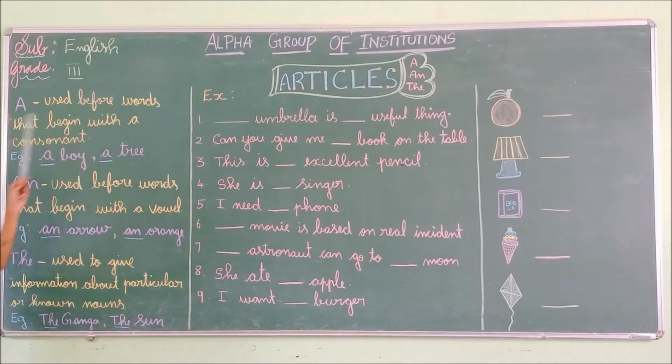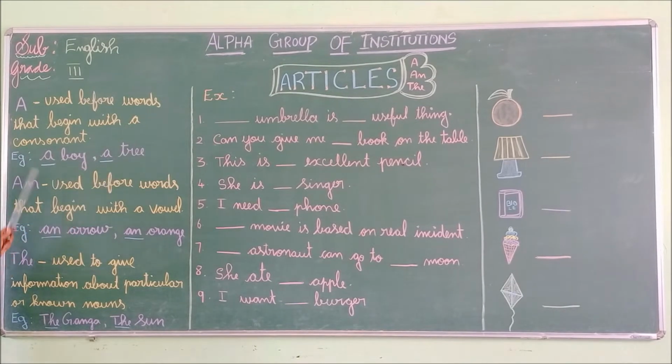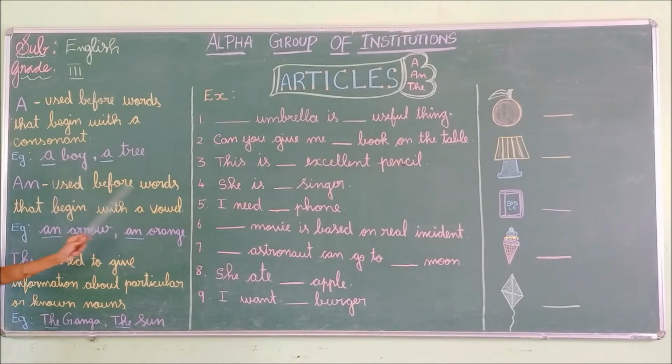A is used before words that begin with a consonant. Example: a boy, a tree. Here these two are consonant sounds, so I use a. Next, an is used before words that begin with a vowel. Example: an orange, an arrow.